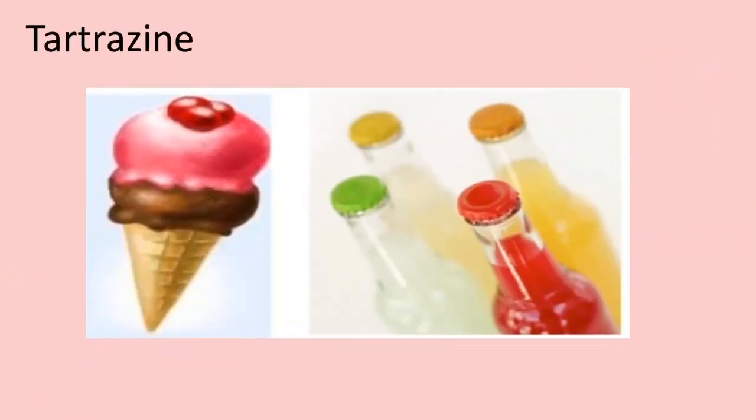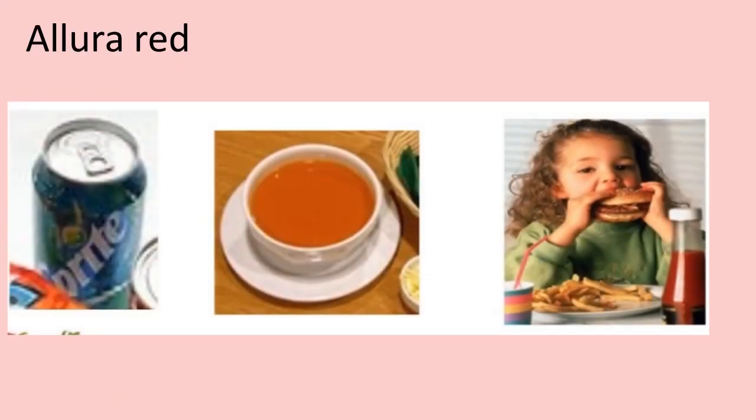Next example of color additives is tartrazine, which is added into ice cream, carbonated drinks, fish sticks, cake mixes and squashes. And side effects are hyperactivity, asthma, skin rashes, and migraine. Next example is Allura Red, which is added into carbonated drinks, bubble gums, sauces, soups and wine. And side effects are: it may worsen or induce asthma, rhinitis, or urticaria.